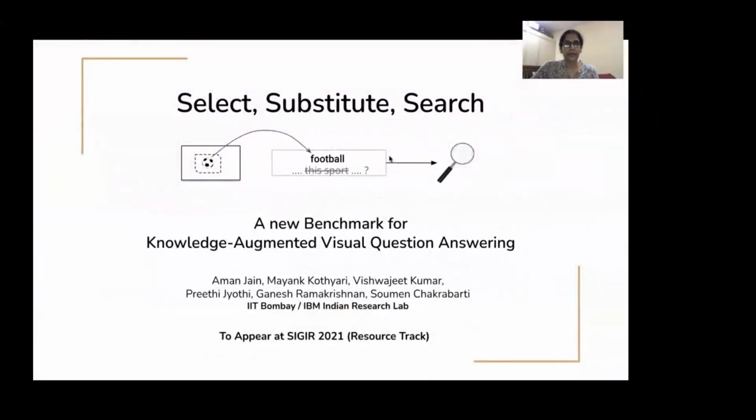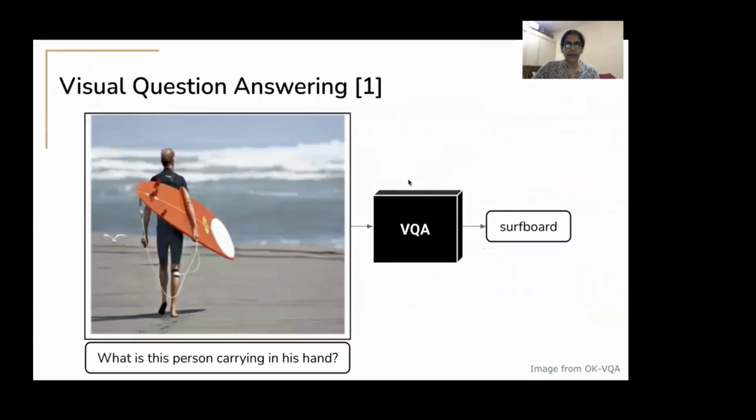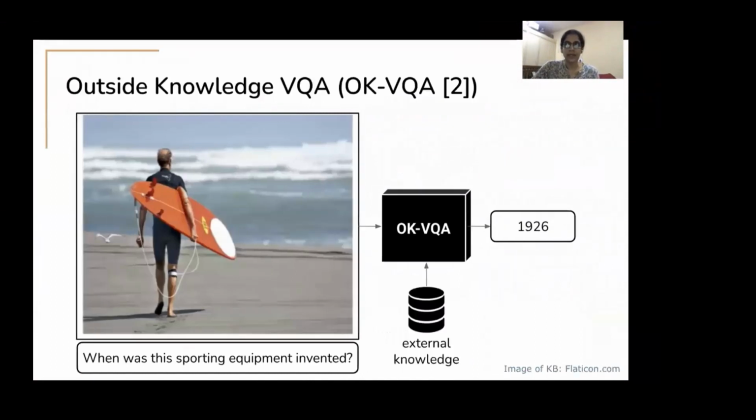Hi, I'm Preeti, and I'll be presenting our work titled Select Substitute Search, a new benchmark for knowledge augmented VQA, which is to appear as a resource track paper at SIGIR 2021. What is visual question answering? You're given an image and an accompanying question, and the image has sufficient information to arrive at the answer. Now, a more challenging variant is where outside knowledge needs to be combined with the image information to answer the question.